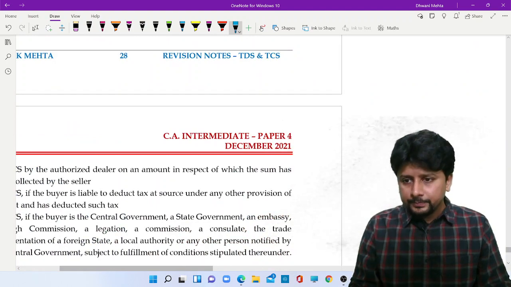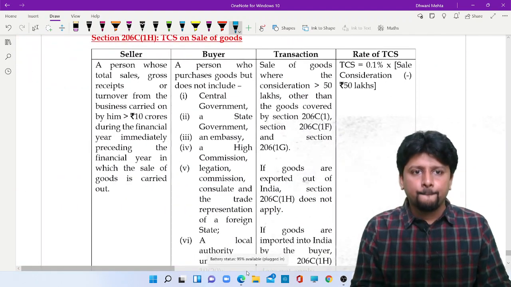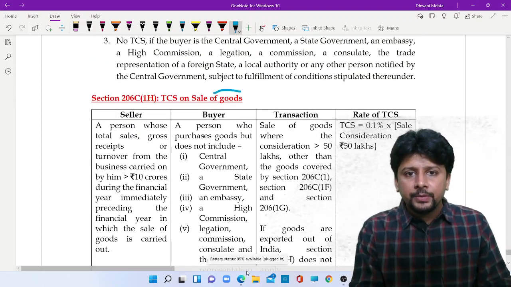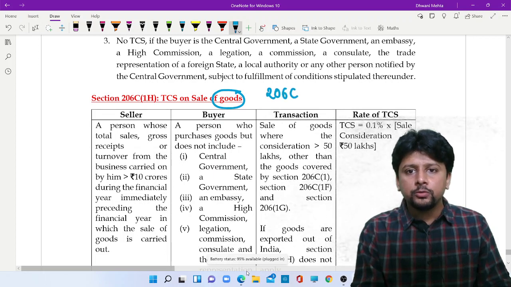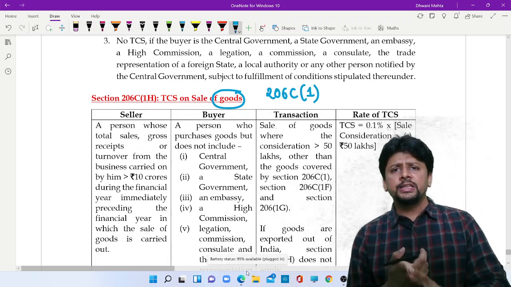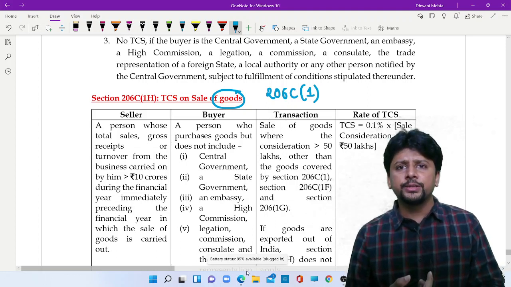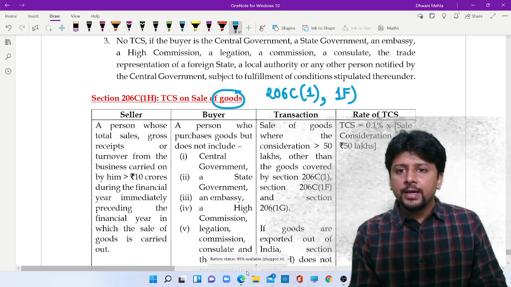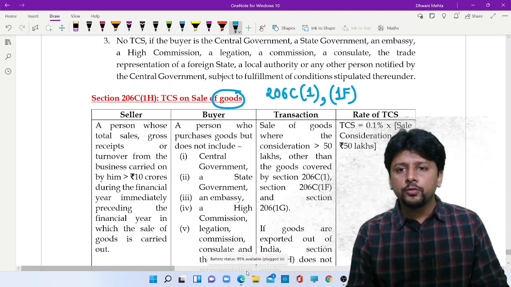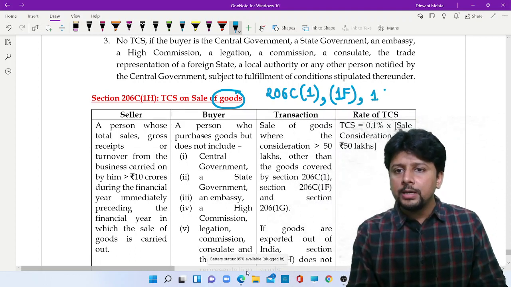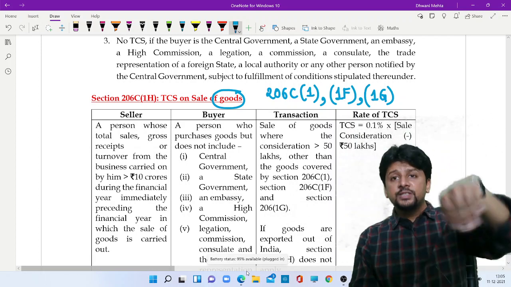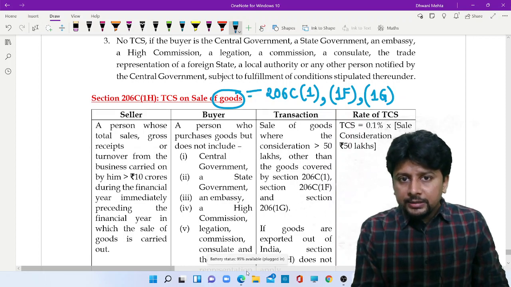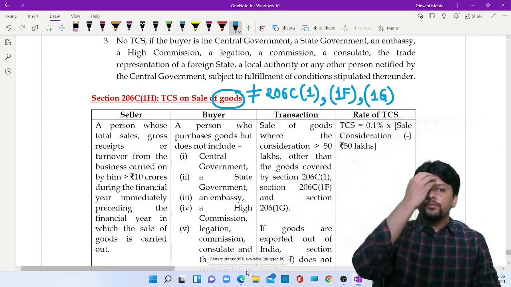Last amendment, sale of goods. Now we are already aware that sale of goods is covered by 206C subsection 1: tendu leaves, timber, alcoholic liquor for human consumption, scrap, minerals. I am also aware that 1F, motor vehicle, can also be sale of goods. It could also be covered by 1G, where I am sending money abroad because there has been a sale and purchase of goods. These all are not covered in 1H.